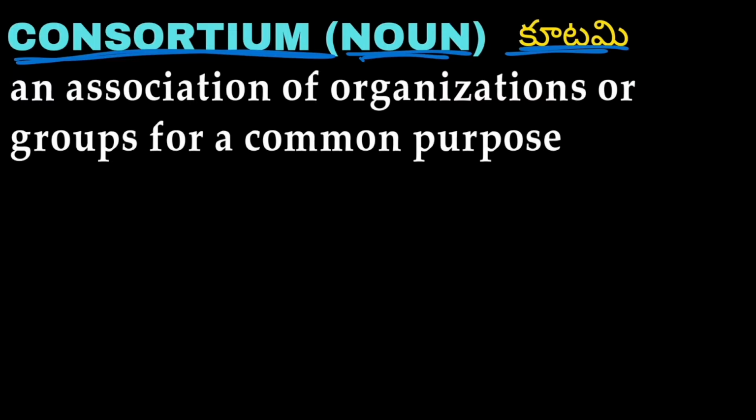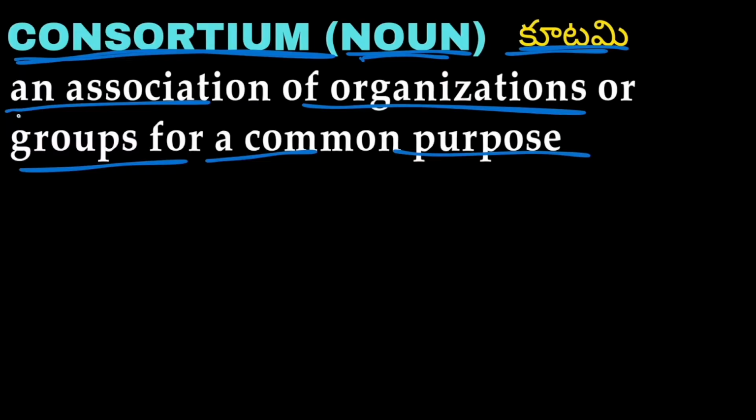Next word we have is consortium. It is a noun and consortium means kutami, an association of organizations or groups for a common purpose. An association of organizations or groups for a common purpose is called as consortium.